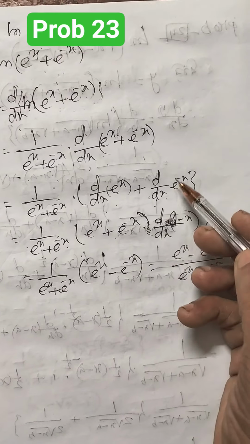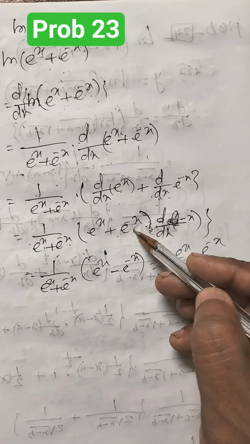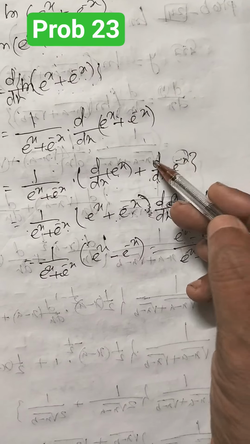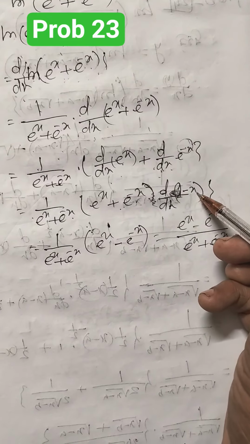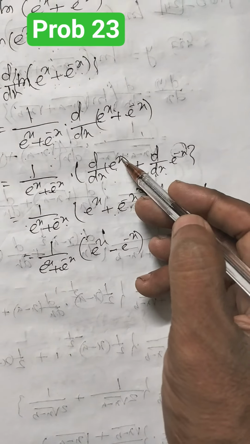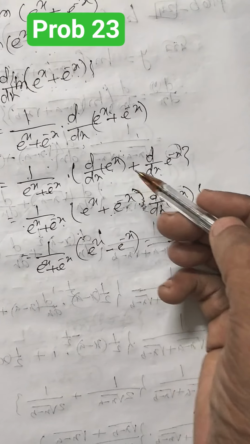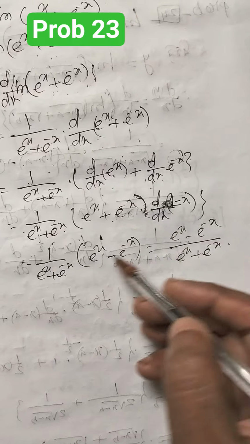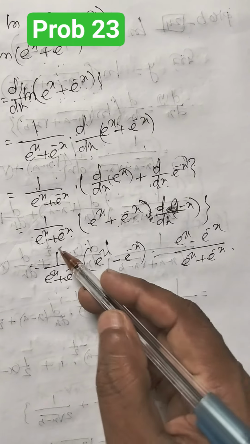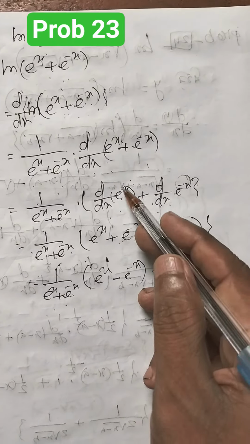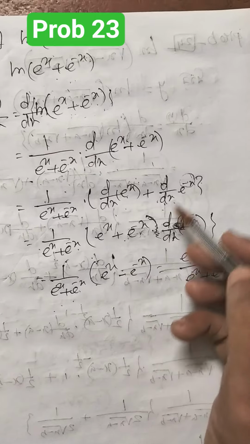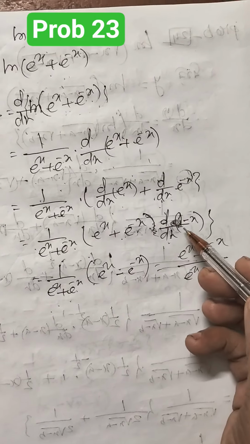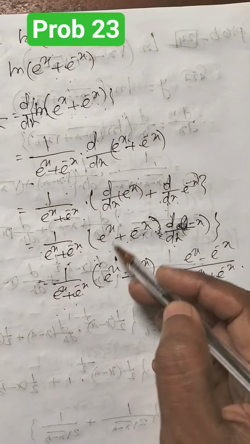plus e to the power minus x into d/dx of minus x. Because it is minus x, it is minus 1, and e to the power minus x. So 1 by (e to the power x plus e to the power minus x) into (e to the power x minus e to the power minus x), because d/dx of minus x equal to minus 1.